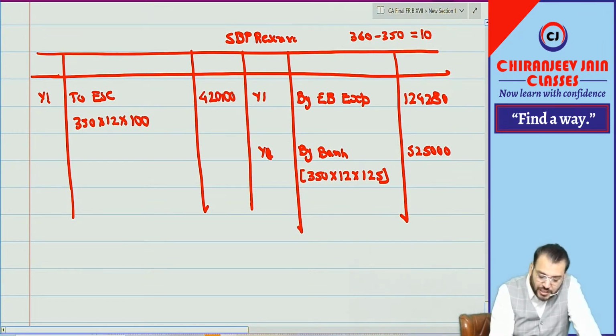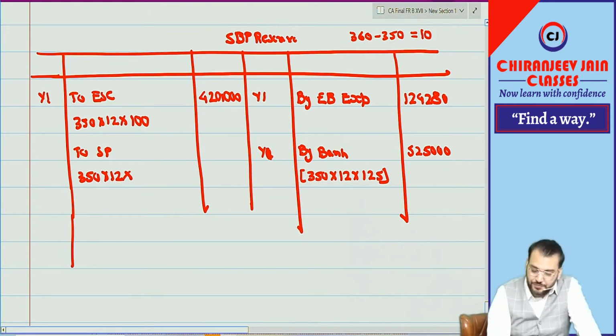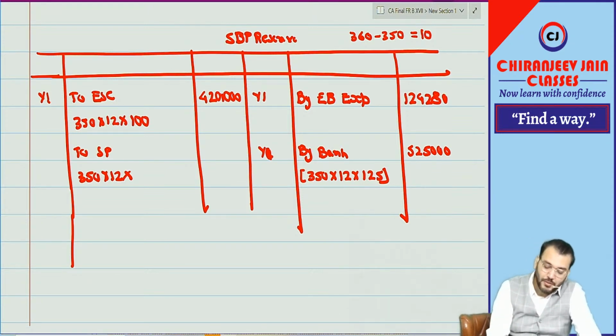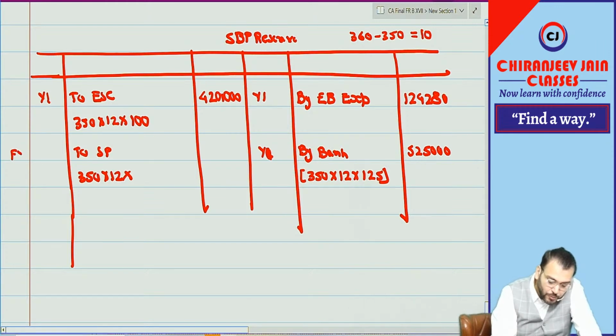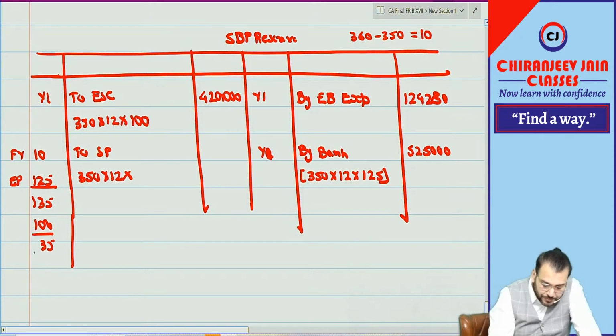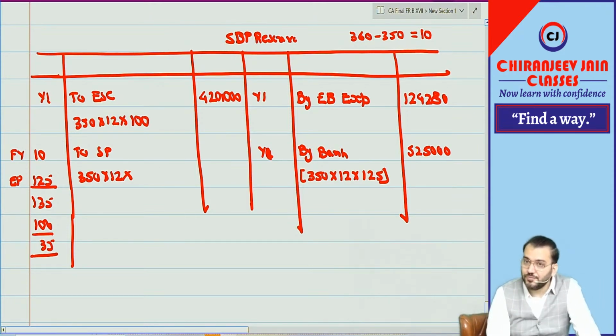I always say that you can make a mistake in premium. So to securities premium, it will be 350 into 12 into what? Can you tell me what is the premium per share? Normally students make mistakes here only. Premium per share, tell me. What is the fair value of option for group 1? What is the exercise price? Total becomes. What is the nominal value? What is the premium? You need to be careful about this.